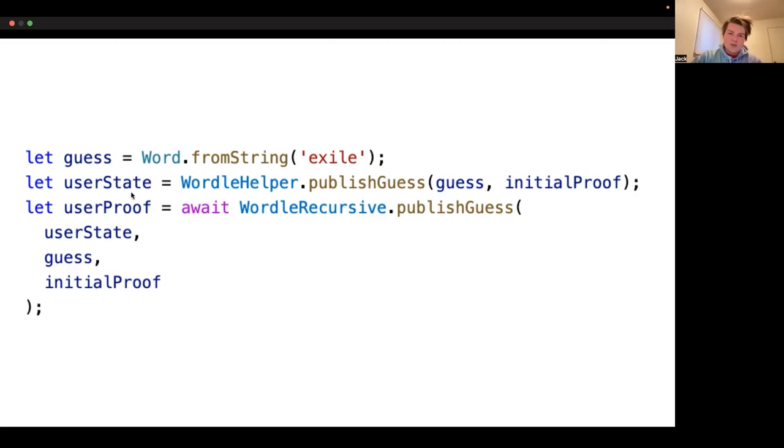And so then we take this new state and we pass it into the publish guess method on the recursive Wordle ZK program. And we also pass in our guess and also our initial proof. And so we verify the initial proof. We check that our guess meets the required conditions. And then if this is valid, then we set everything equal to user state.